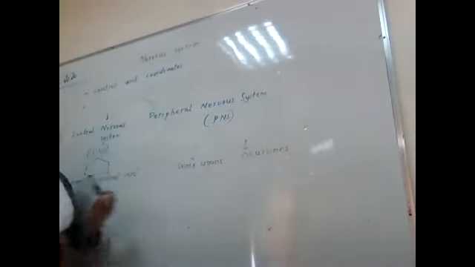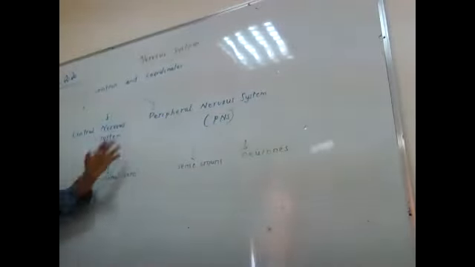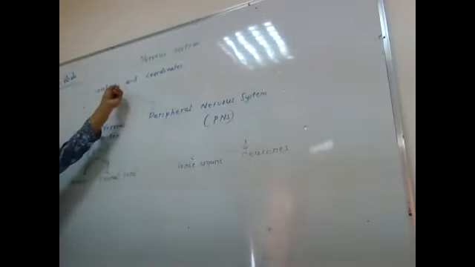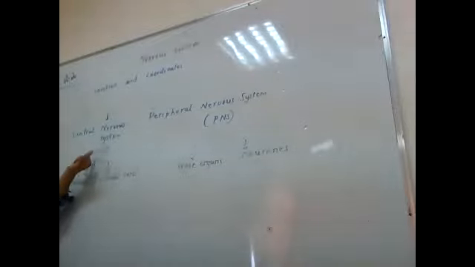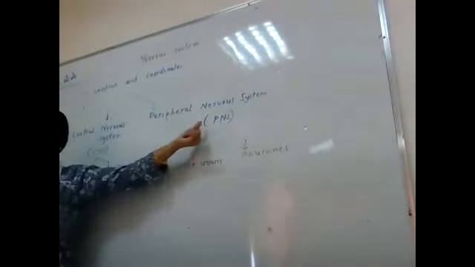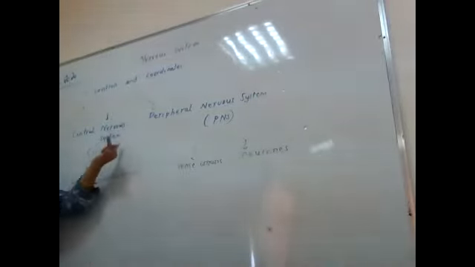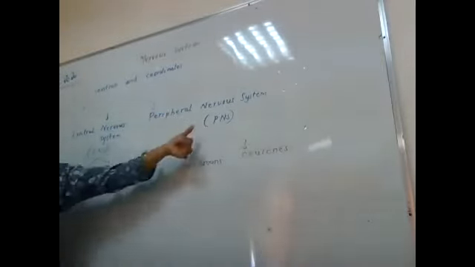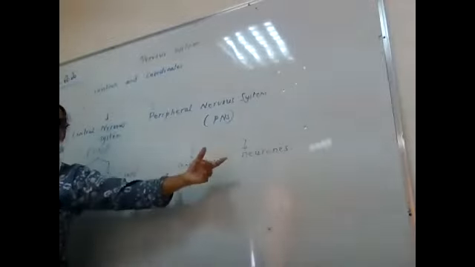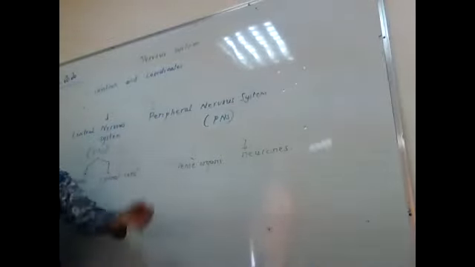I will explain each of them; about each of them you have to learn. So these are the main parts. Got it? The function is to control and coordinate, and the main parts are central nervous system and peripheral nervous system. Central nervous system consists of brain and spinal cord. Peripheral nervous system consists of sense organs and neurons.